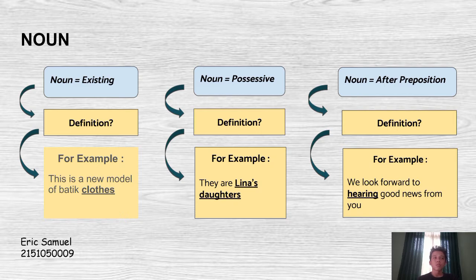The next, noun after preposition. A preposition is a connecting word that serves to connect the object with other parts in the sentence. For example, we look forward to hearing good news from you. From this example sentence, the word that connects the object is to hearing.